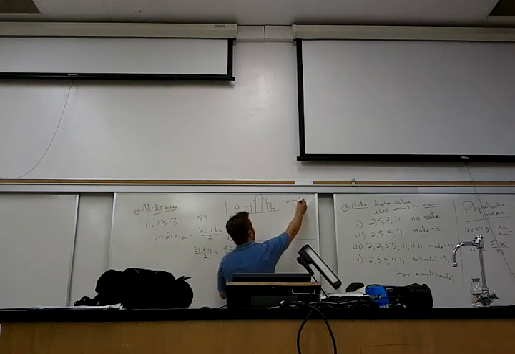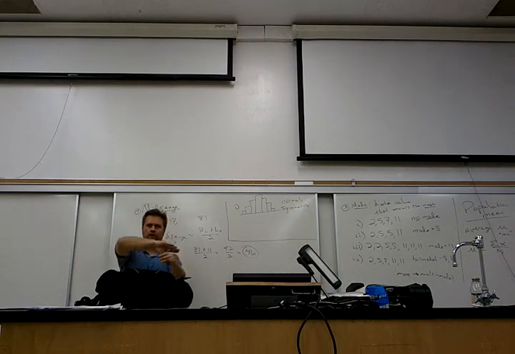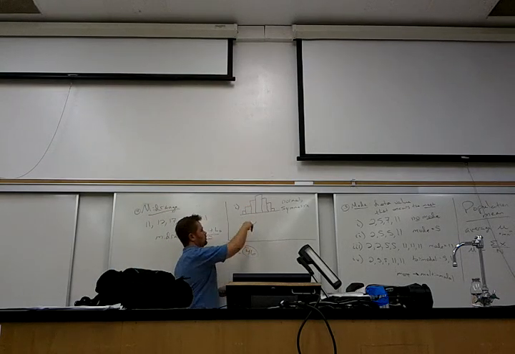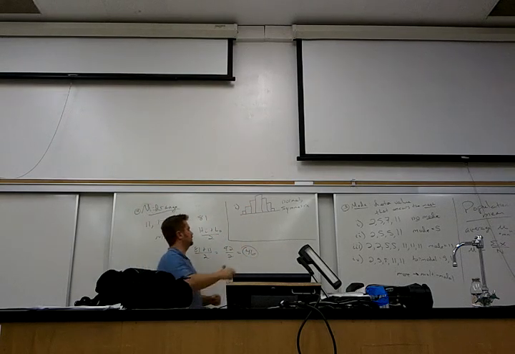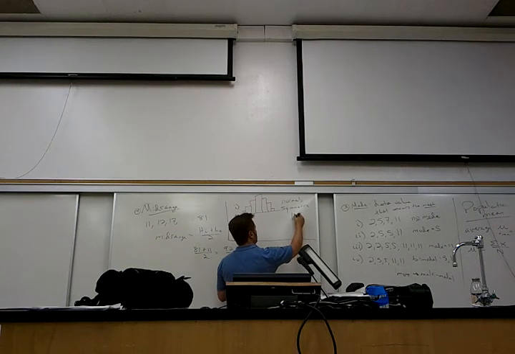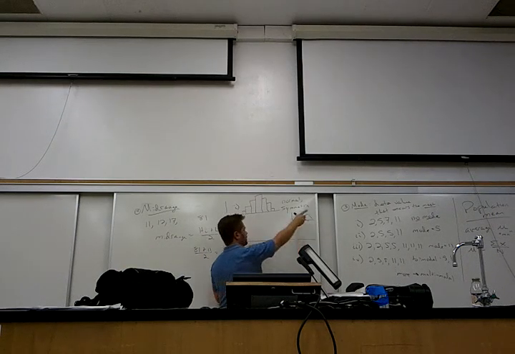It's also symmetric, which is kind of like a part of what normal is. Normal's got to be symmetric, bell-shaped, right? But you can have a symmetric distribution that's not bell-shaped. Like this is symmetric also. I mean, that's symmetric too, right?